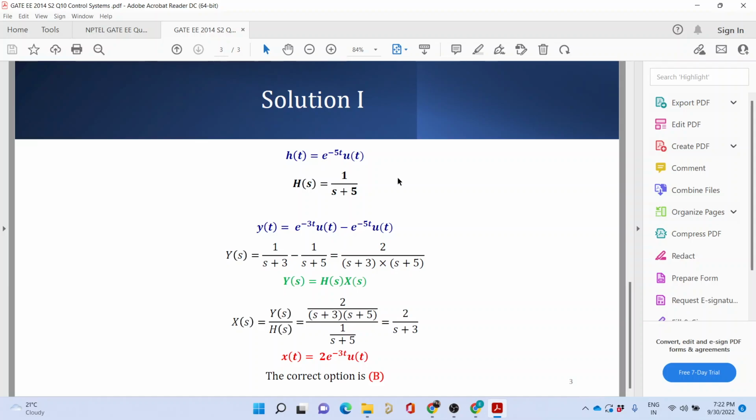We know that convolution in time domain is multiplication in Laplace domain. So the simplest way is to transform into Laplace domain. I have transformed the impulse response, which comes out to be 1 divided by s plus 5, and the output that has been given to us, that also I have transformed. Since Y(s) is equal to H(s) into X(s), we can find X(s) by Y(s) divided by H(s), and we end up getting 2 divided by s plus 3. Now we take the inverse Laplace of this, and we get 2 into e to the power minus 3t of u(t). So the correct option will be B.